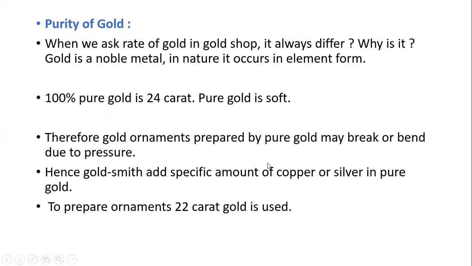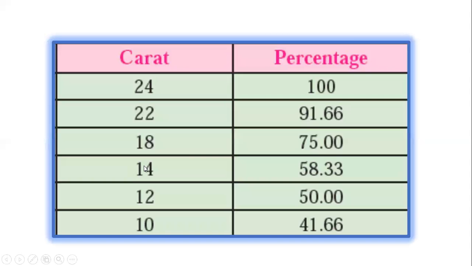And whenever we add a certain amount of impurity, that is copper and silver, that is 22 carat gold. Okay. Also, you understand what the purity of gold is. This chart helps you understand in detail what the carat is and what the percentage of purity of gold in the ornaments is.